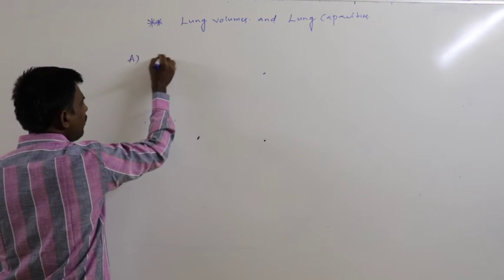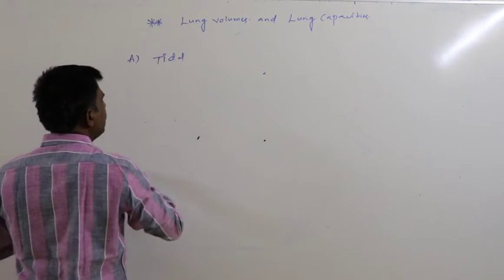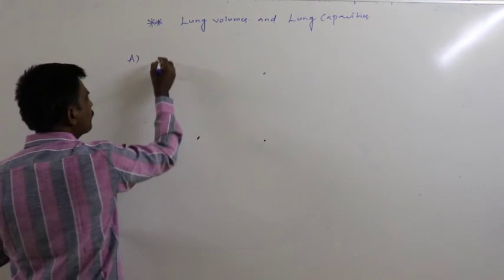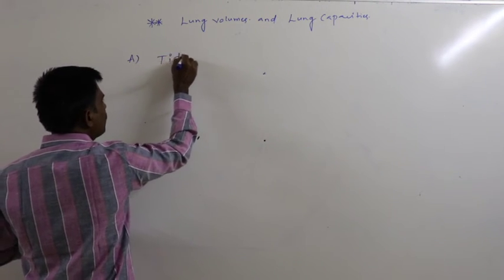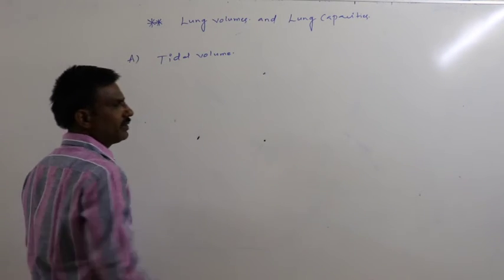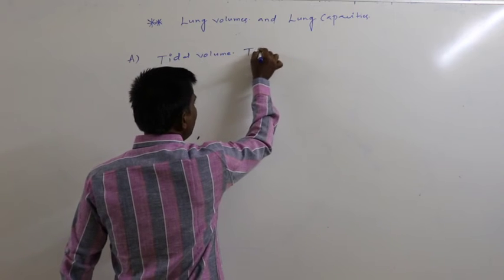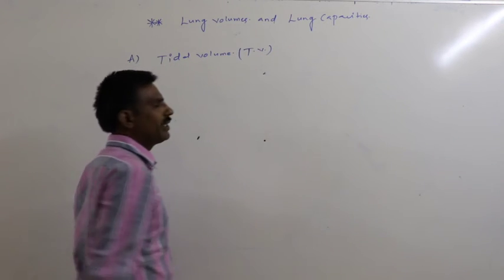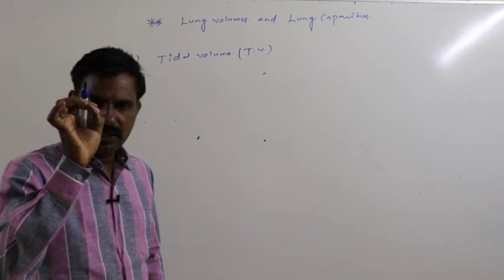First one is the tidal volume, simply represented as TV. What is tidal volume?